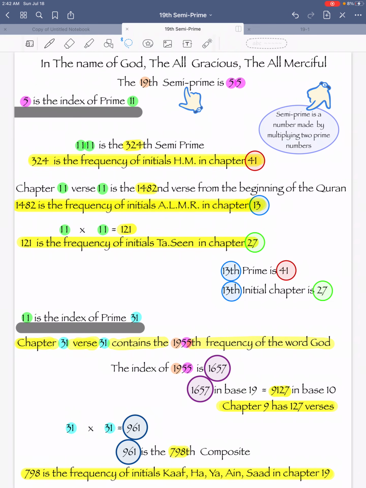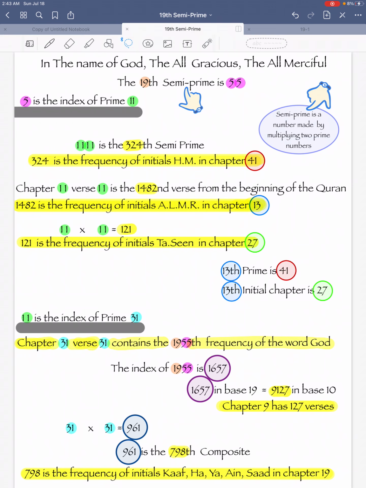We're also told that chapter 9 has 127 verses, and the 1955th frequency of the word God is going to be in chapter 31, verse 31. As you can see, at every turn, every corner, mathematics is going to prove to us that the Quran is the Word of God.